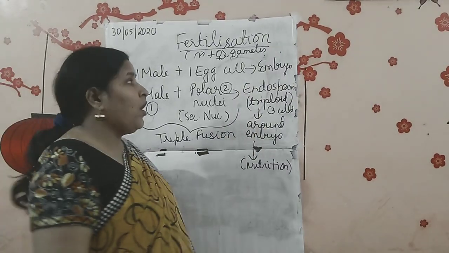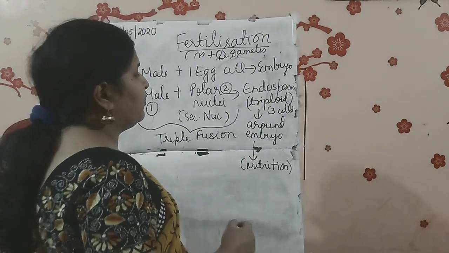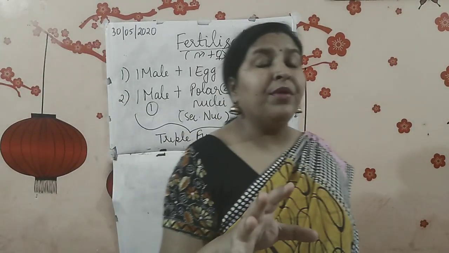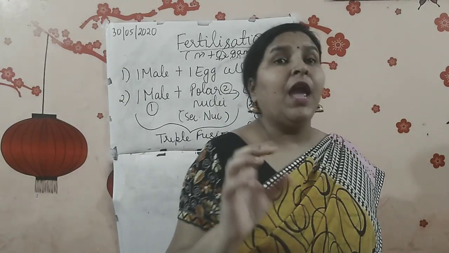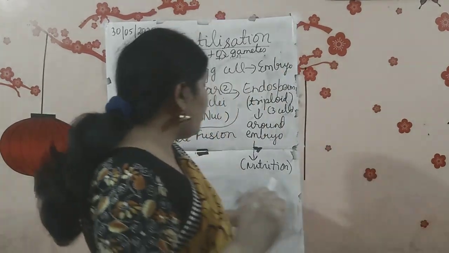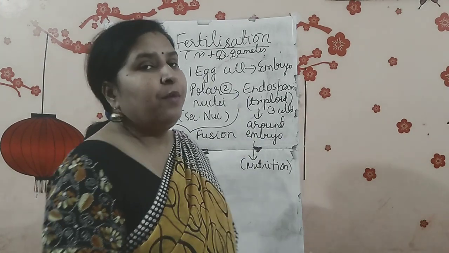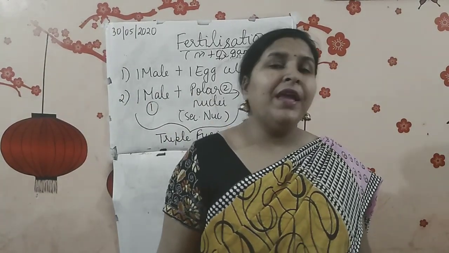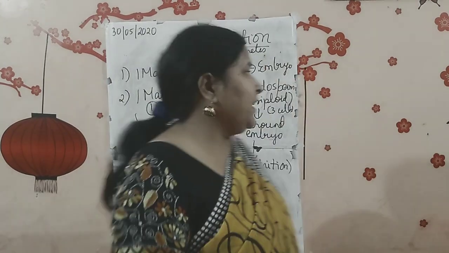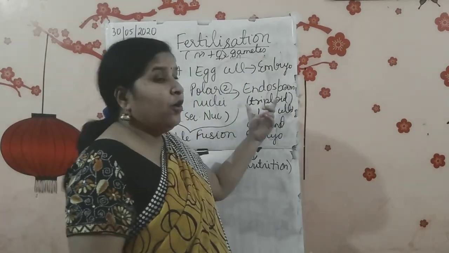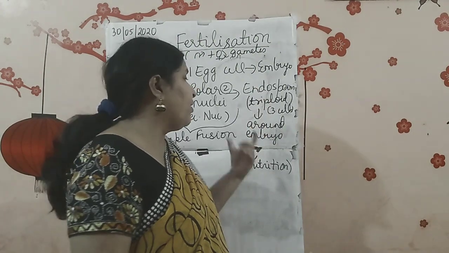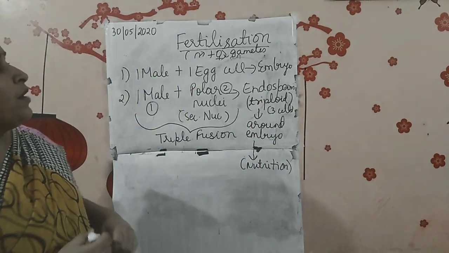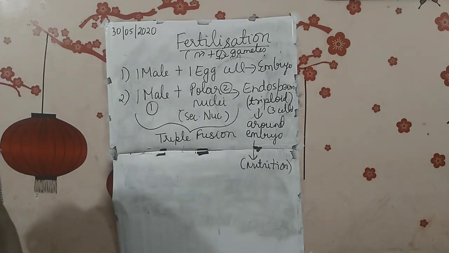Now what is the work of this endosperm? This endosperm is found around the embryo, and it provides nutrition, because the embryo is a living structure. It needs food to survive. So from where is it getting that food? It is getting that food from the endosperm. It gets its food from the endosperm. Is that clear? So this was all about the process of fertilization.